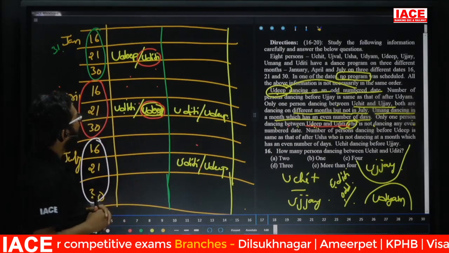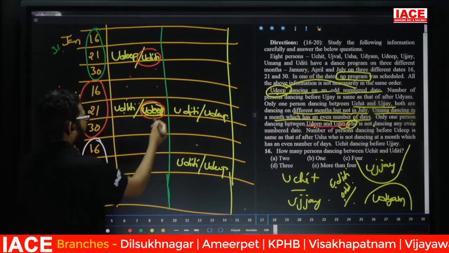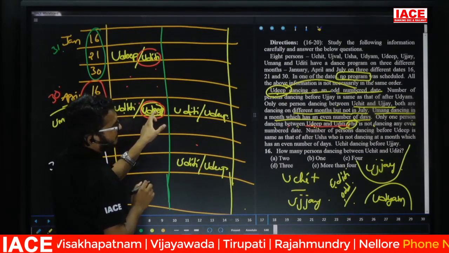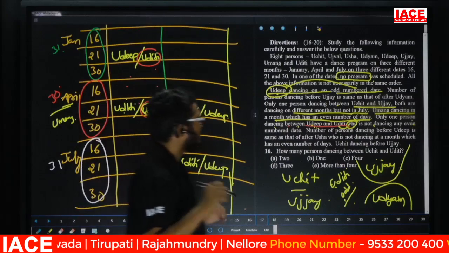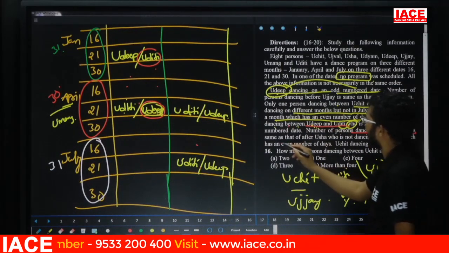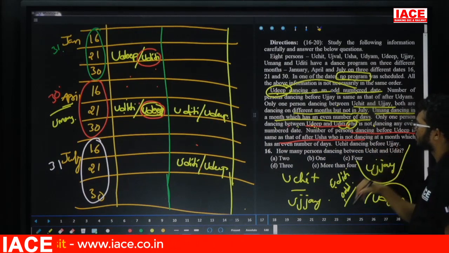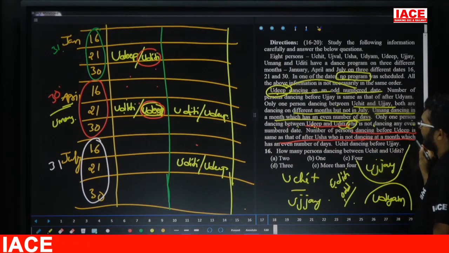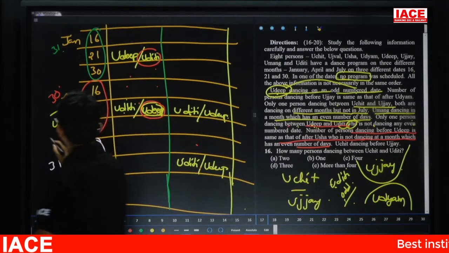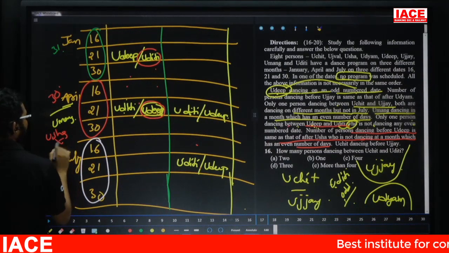Here in between, one day is no program. Yes, leave it. Now, friends, check here. If I take this one as Udip, this one is Uditi. If I take this one as Udip, now check the next condition. The number of persons dancing before Udip is the same as the number of persons dancing after Usha, who is not dancing in the month which has an even number of days. That means for Usha, April month is no chance.